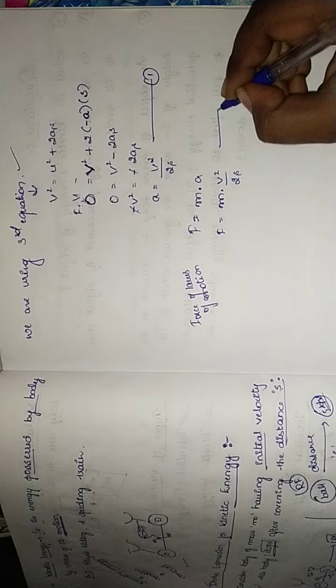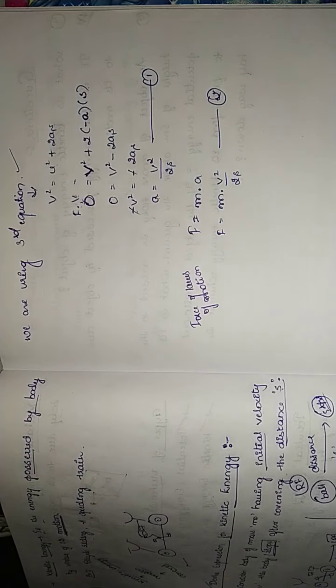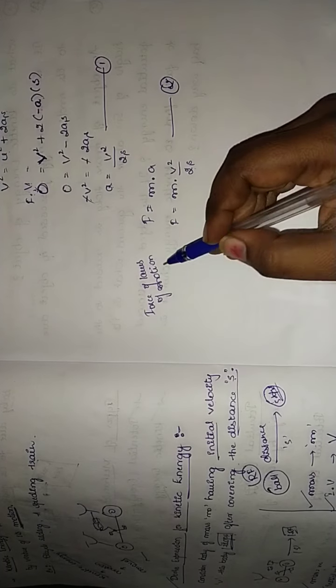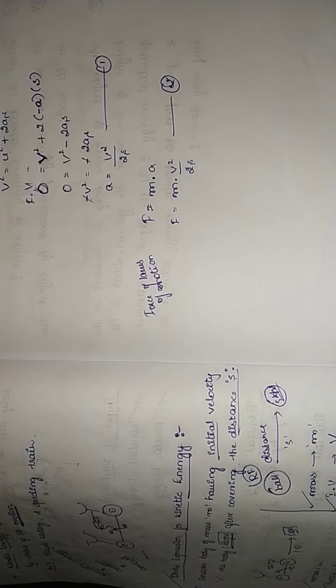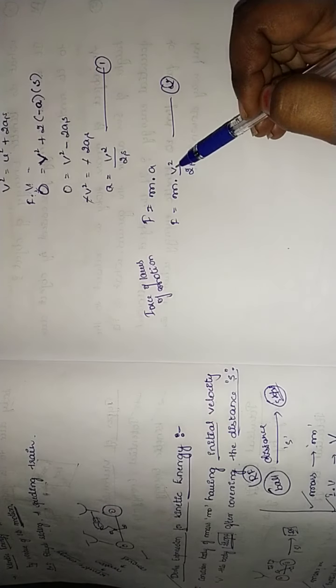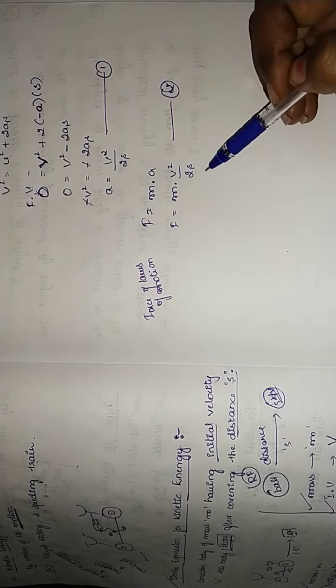Let us consider this as equation 2. Easy and simple. We have taken the Force and Laws of Motion equation, F is equal to ma, where m stays as it is and a we have written as v square divided by 2s.